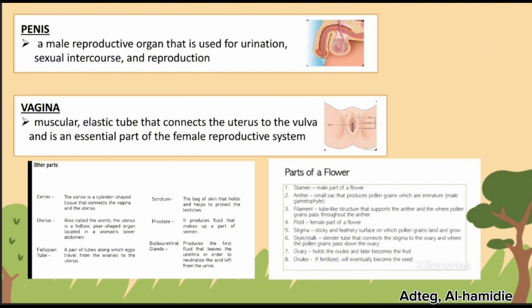Penis, a male reproductive organ that is used for urination, sexual intercourse, and reproduction. Vagina, a muscular elastic tube that connects the uterus to the vulva and is an essential part of the female reproductive system. And for the other parts, you can pause this video to see or read the other parts.